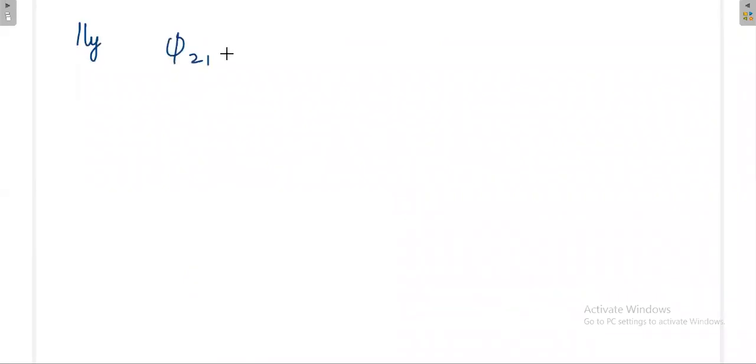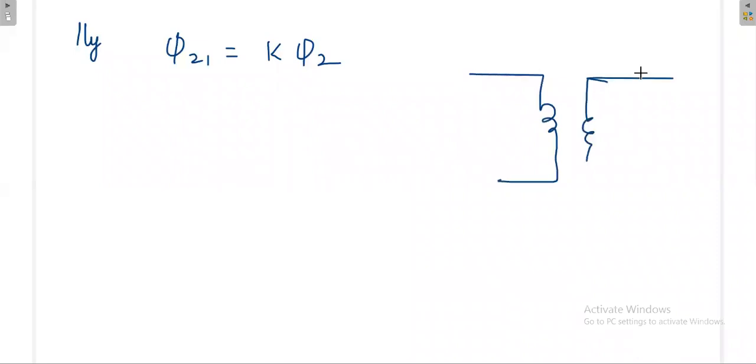Similarly, phi 21 is equal to K into phi 2. That means if you have some flux at the secondary side, what is the effect of that flux at the primary side? That is phi 21, flux from secondary to primary. Suppose you are applying some EMF to the secondary side, some current I2 flows, and it will produce some flux at the secondary. That flux we call phi 2.